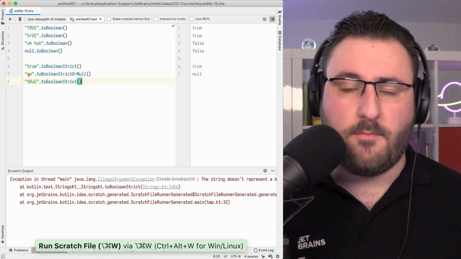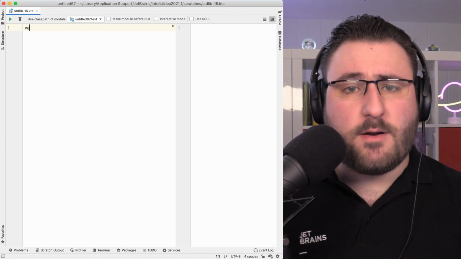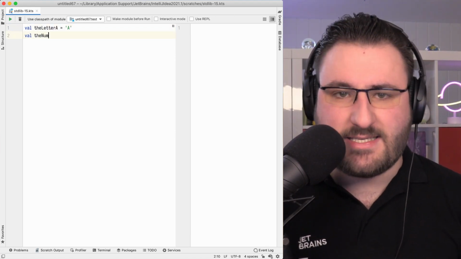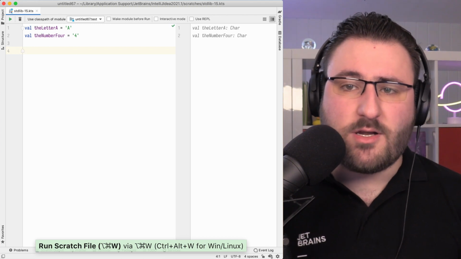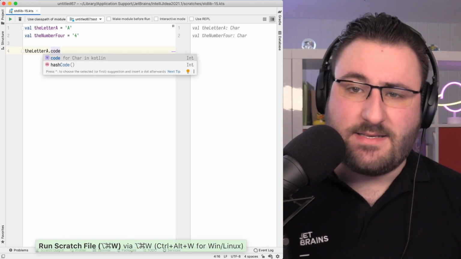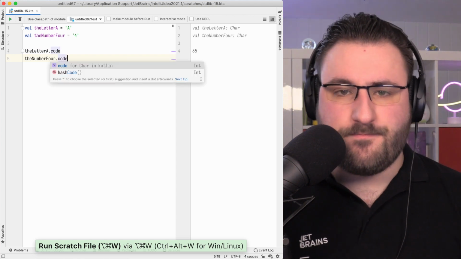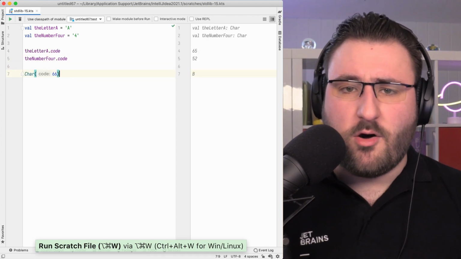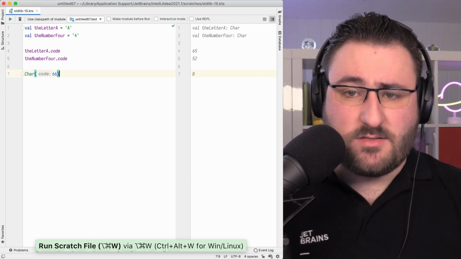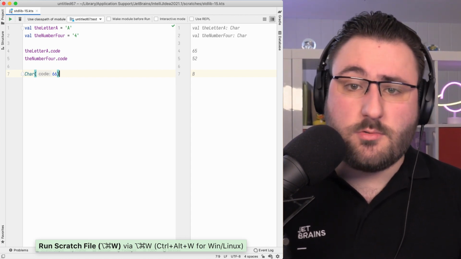true or false strings. For individual characters, we're now also introducing functions that make their conversion into numbers more expressive. The main point is this: when you're converting a character into a number, you can mean one of two things. You either mean the char code for the character in question, or you mean the actual digit the character represents, parsing the number. With Kotlin 1.5, you can express both of these quite concisely. With the code property, you can get the numeric char code of a character. For capital A, that would be 65, the digit 4 would be 52. The other way around, you can use the Char constructor with a code as its argument to create a character based on that char code, turning code 66 into a capital B.